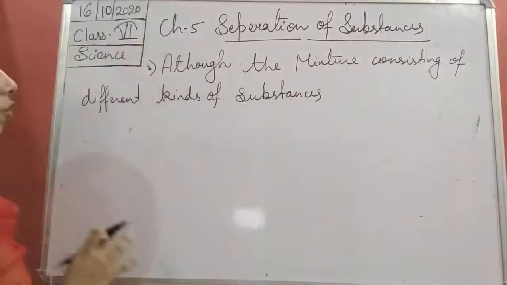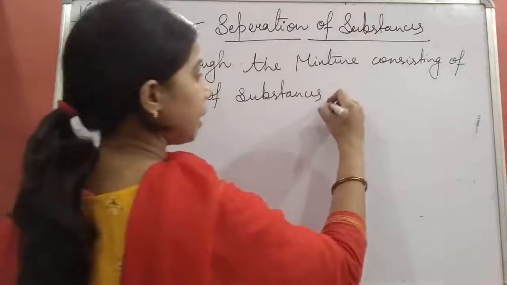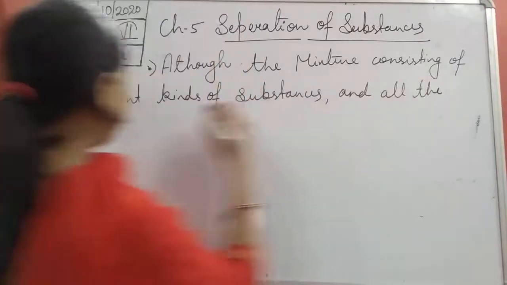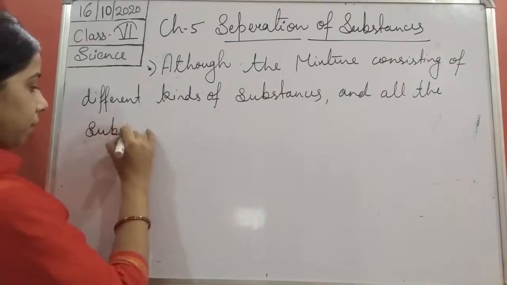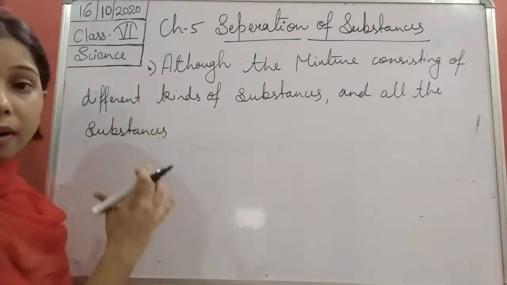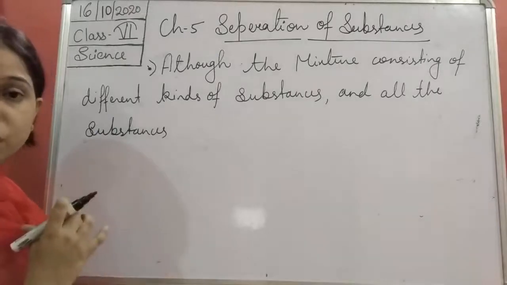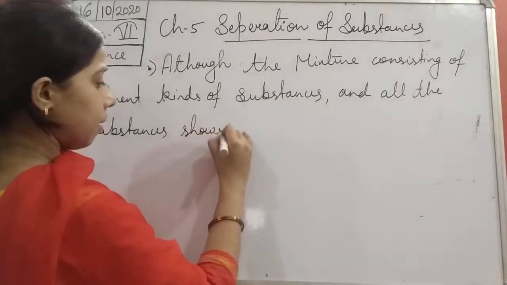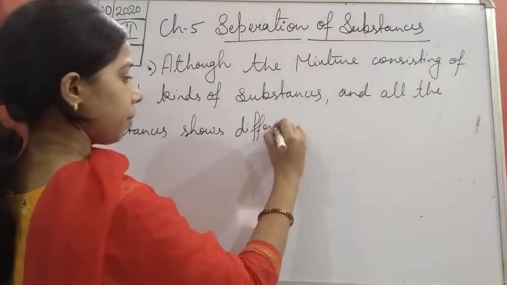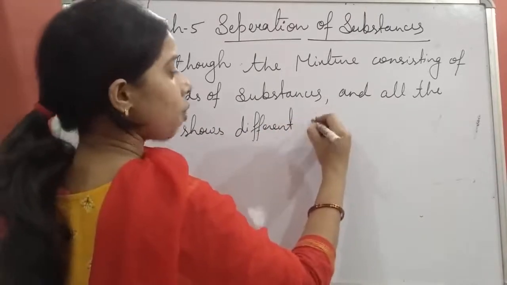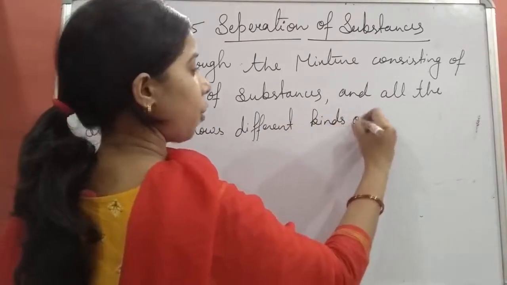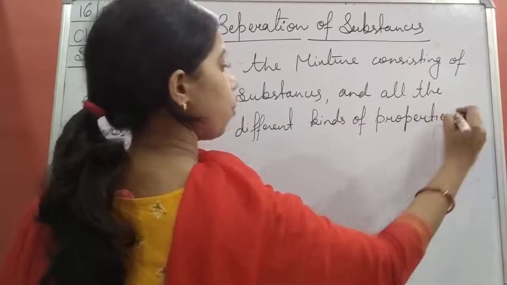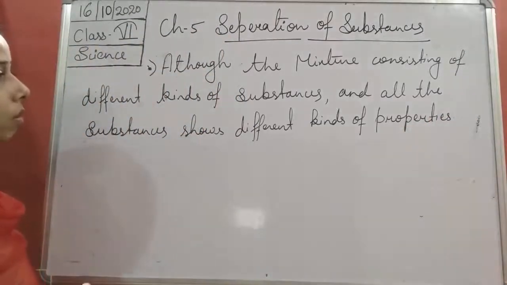Okay, so although the mixture consists of different kinds of substances, all the substances have different kinds of properties also. So it shows different kinds of properties.